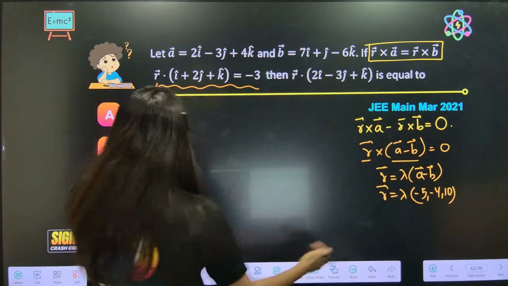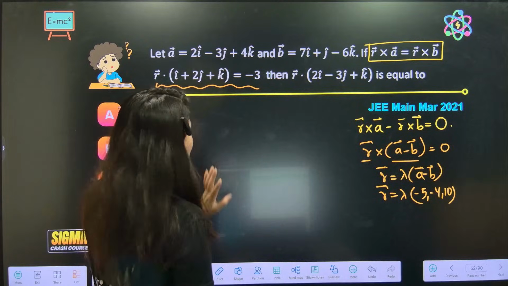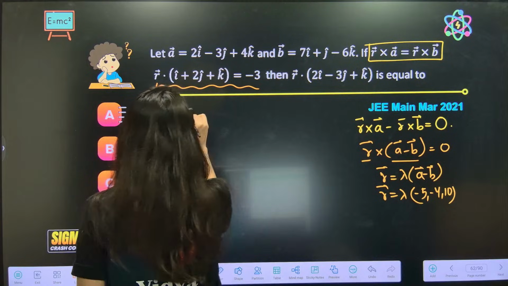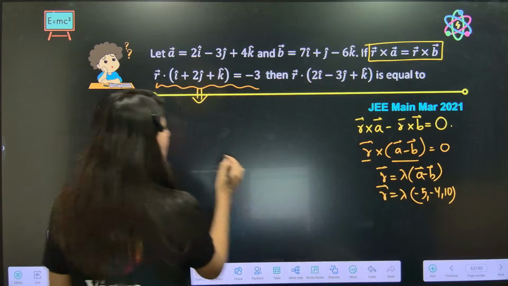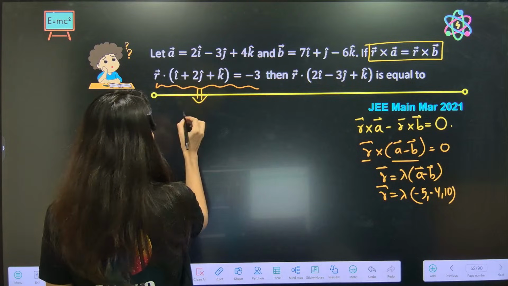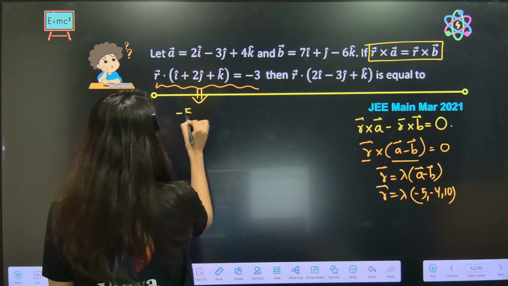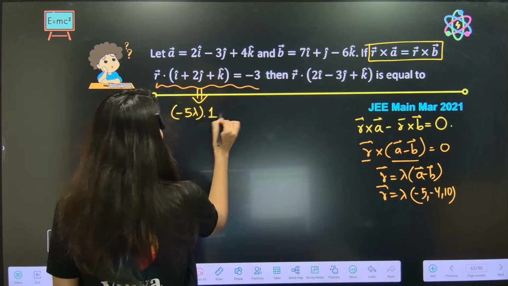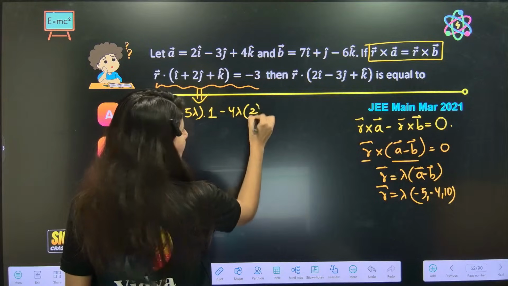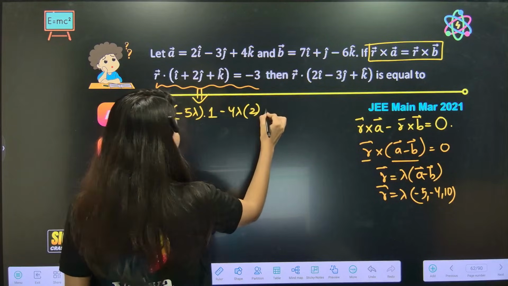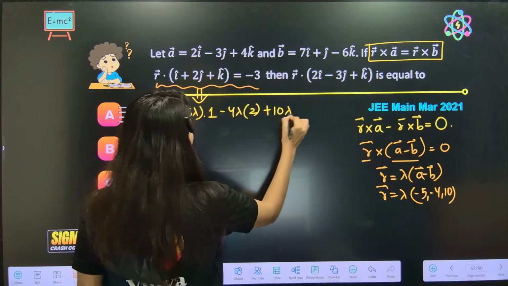If you take the dot product with (1, 2, 1), so R dot this: lambda into minus 5 into 1, minus 4 lambda into 2, and plus 10 lambda into 1.